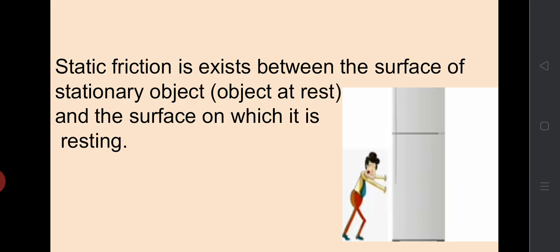Static friction exists between the surface of a stationary object, that is, an object at rest, and the surface on which it is resting. When we try to push a heavy load or apply a force on an object, at that point static friction starts to act.